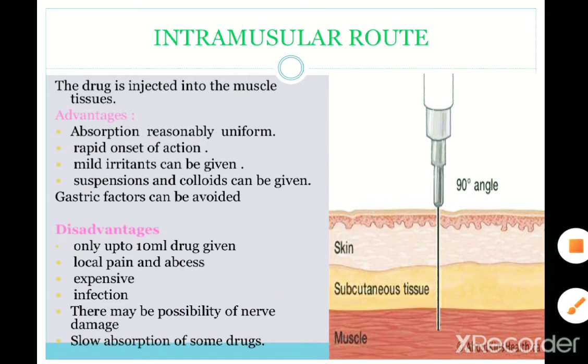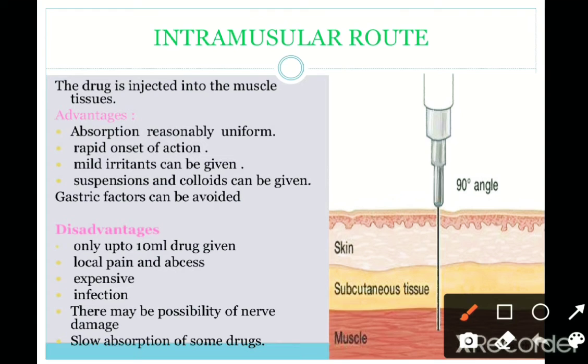Next, intramuscular. The drugs which are injected into the muscle, that is at the 90 degree. The drugs are administered at the muscle tissue. Advantages are absorption reasonably uniform and rapid onset of action is there.